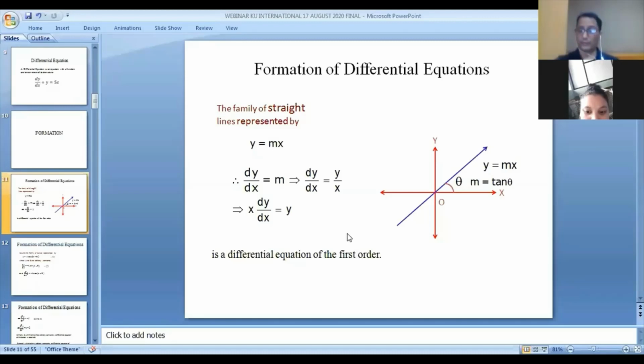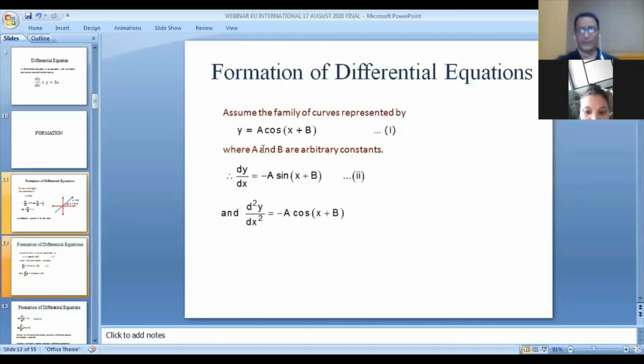One thing we have to remember: if it contains one constant, then we can form a differential equation of first order. If it contains two constants, then it can form a differential equation of second order. So here I'm taking one example: y is equal to a cos x plus b, where a and b are the arbitrary constants.